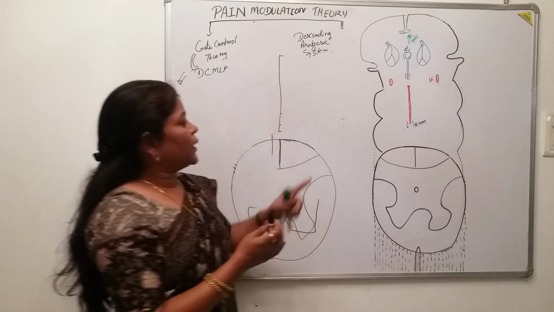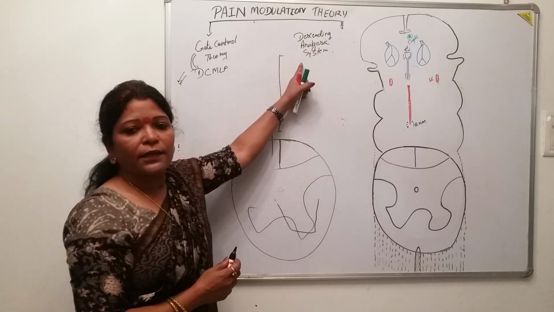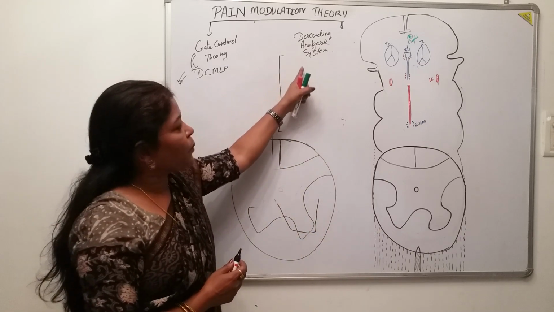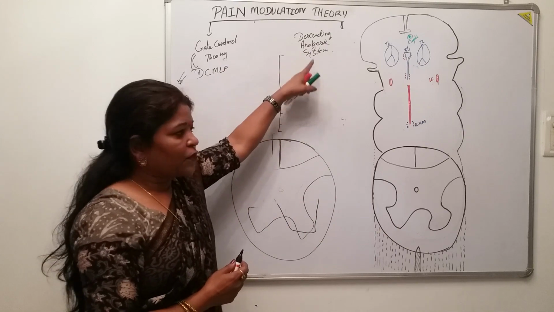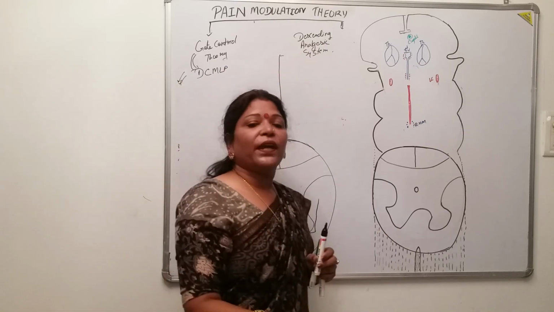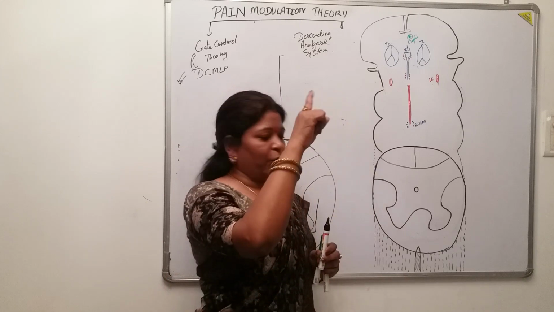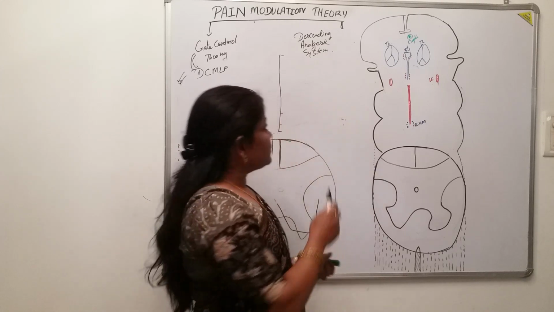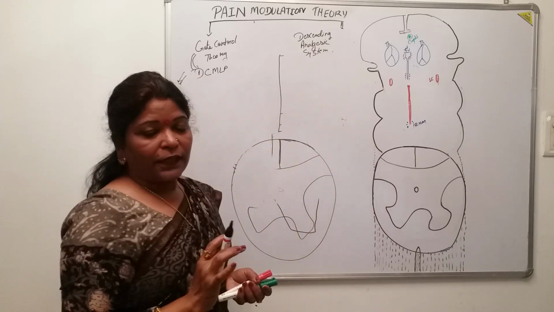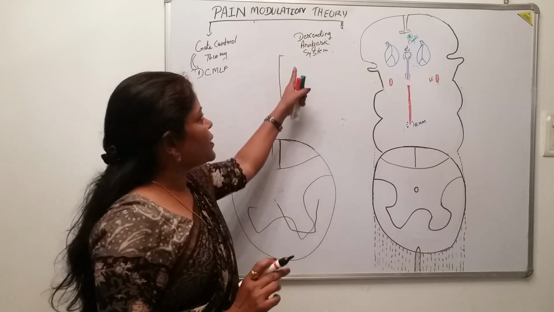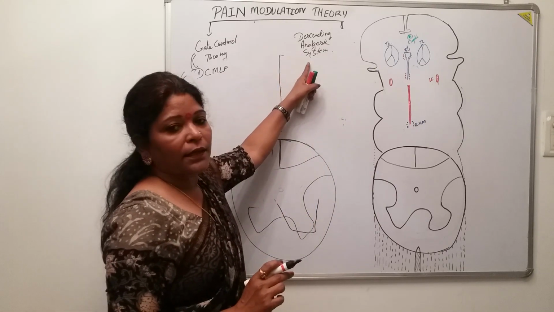So this pathway is known as the descending analgesic system. By the descending pathway, this system tries to alleviate the pain sensation from moving upwards. Now, what are those grey matter structures which participate in the descending analgesic system?